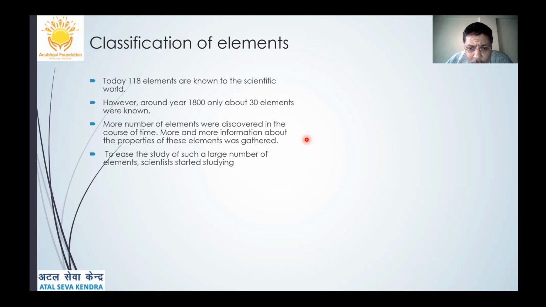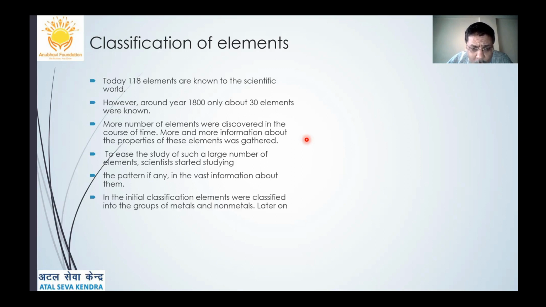To ease the study of such a large number of elements, scientists started studying the pattern in which this vast information could be stored and could be understood by people throughout the ages. And therefore, the concept of classification came. In the initial classification, elements were classified on the basis of metals and non-metals.